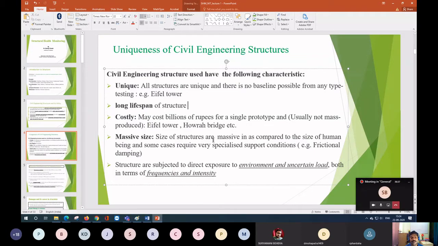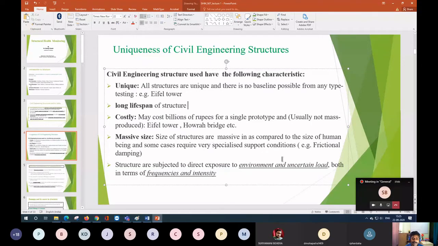But our problem is that our structure is so huge that it is very difficult to deflect. I will discuss one more thing after a few slides, and that idea will become clear: since our structure is huge and massive, getting a response from it is still a difficult challenge. So that is also one big hurdle from the health monitoring point of view.